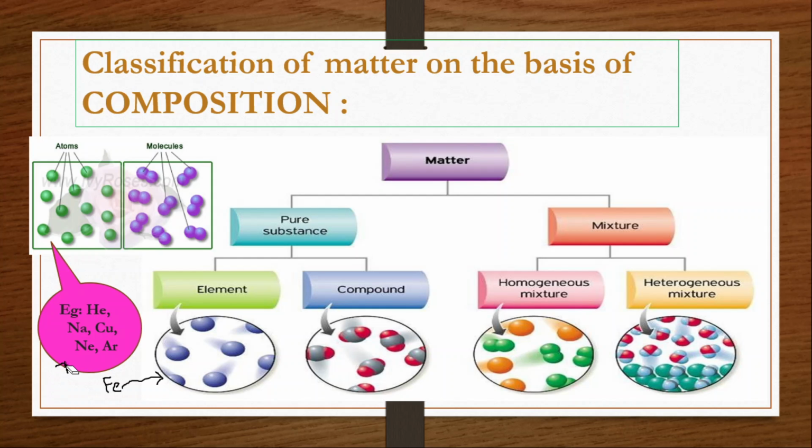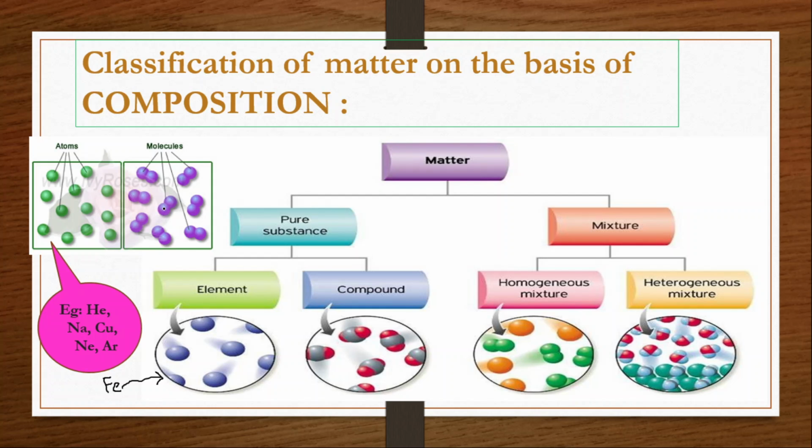They are stable enough in their atomic state itself. It may be helium, sodium, neon, or argon. All these are stable enough in their atomic state, so that is a single atom itself.